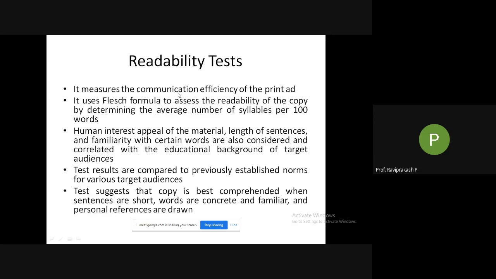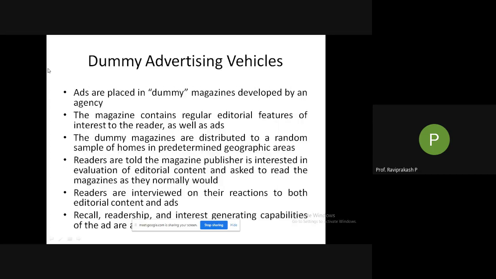Okay, this is the readability test. Next comes dummy advertising vehicles. What are these dummy advertising vehicles? Ads are placed in dummy magazines, developed by an agency. The magazine contains regular editorial features of interest to the reader as well as ads. What is this dummy magazine? They'll take a good magazine only, where a normal editorial is there.